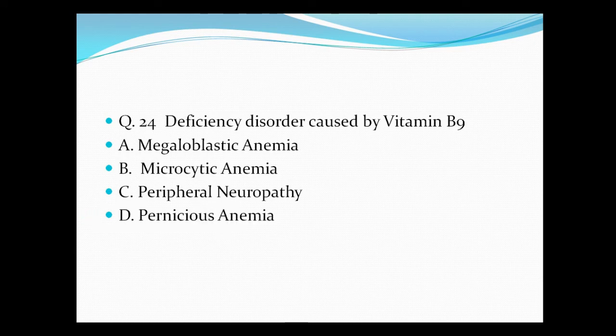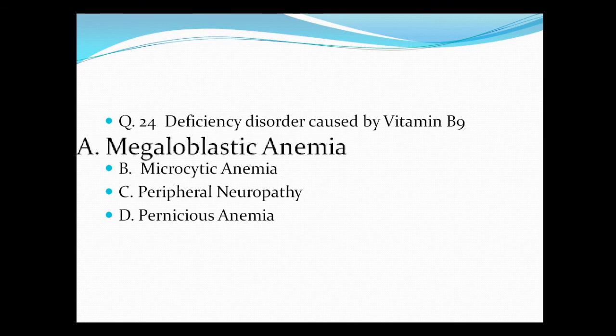Question number 24. Deficiency disorder caused by vitamin B9 is A. Megaloblastic anemia, B. Microcytic anemia, C. Peripheral neuropathy, and D. Pernicious anemia. So megaloblastic anemia is the correct answer.